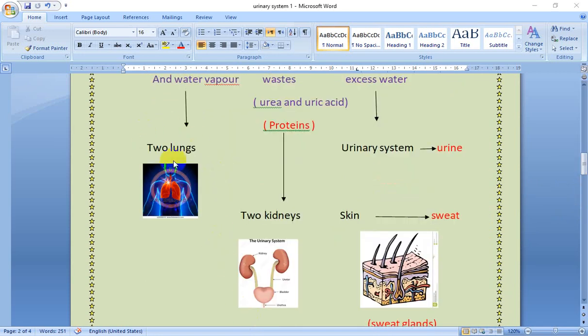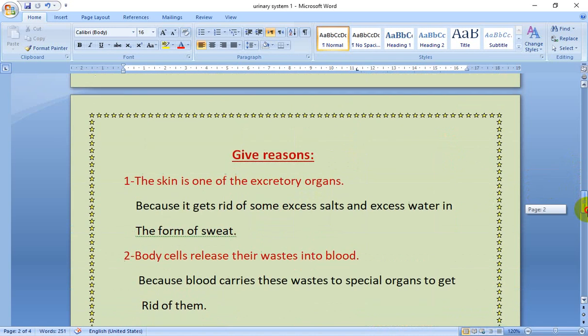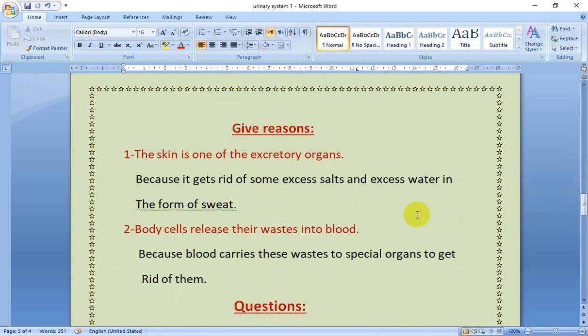So the two lungs, the two kidneys or urinary system, and the skin are excretory organs. The blood carries these wastes to them to get rid of them. Give reasons.